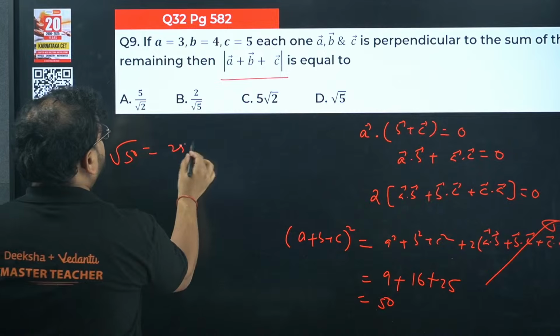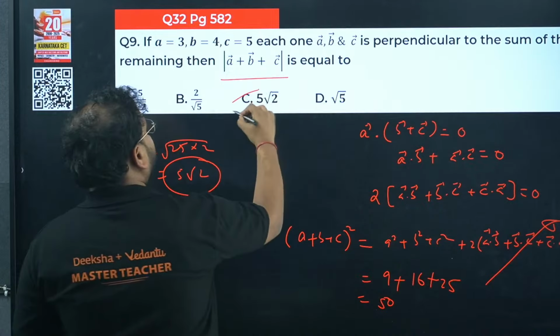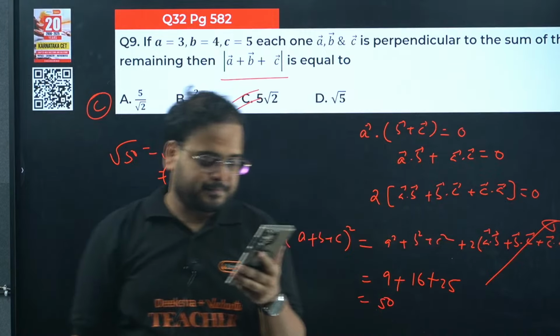Correct now? 25 into 2, 5 will be out. So 5 root 2 is your answer. Option C is correct.